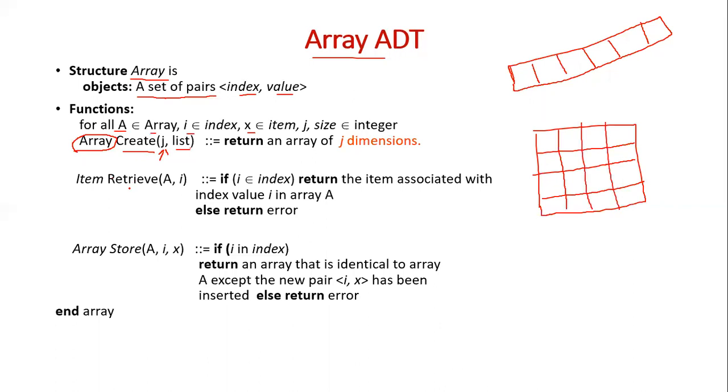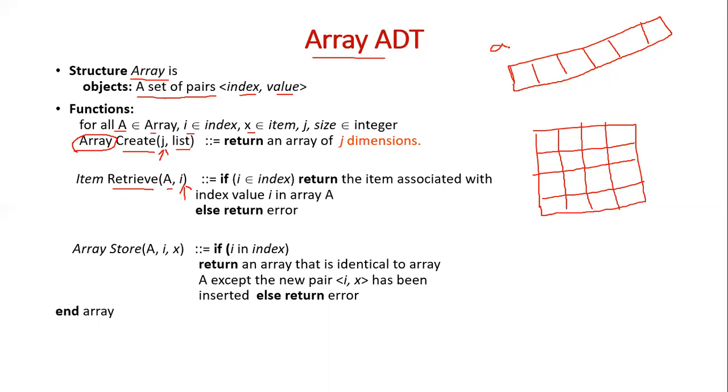And a typical array ADT will have a function retrieve(A, i). It means retrieve the value at the ith index from the array A, if i is a valid index.